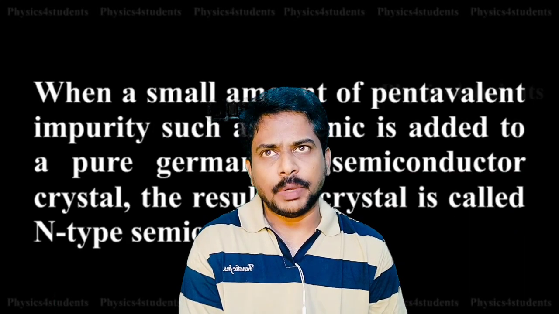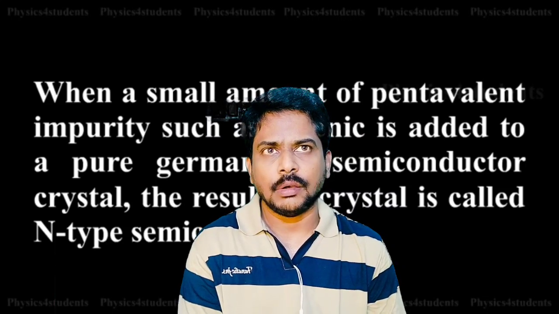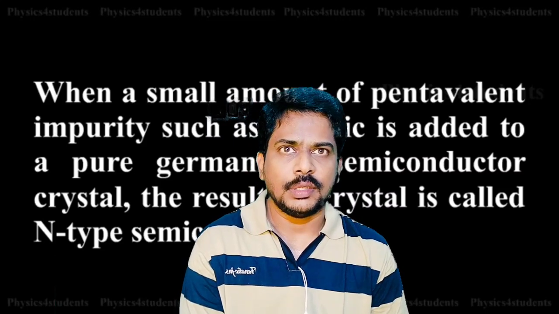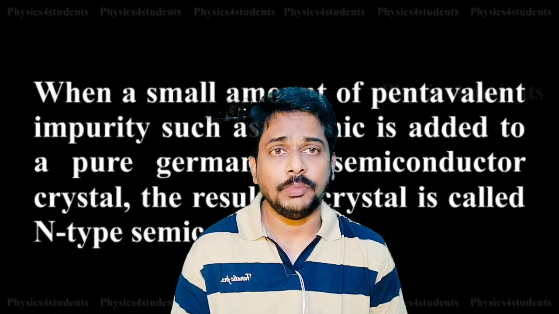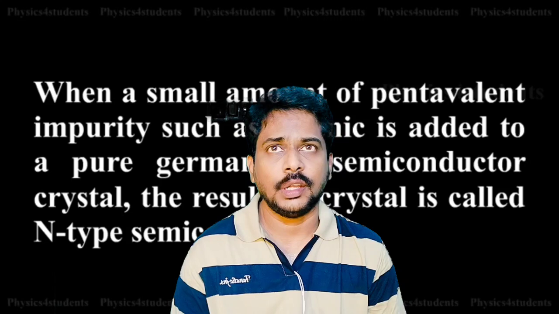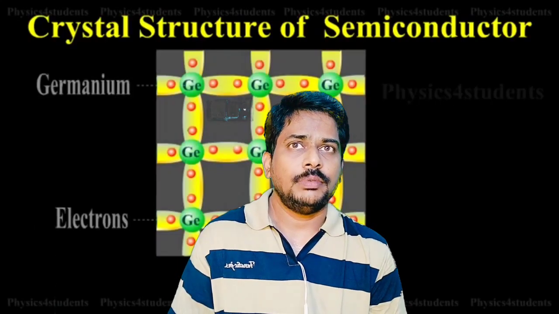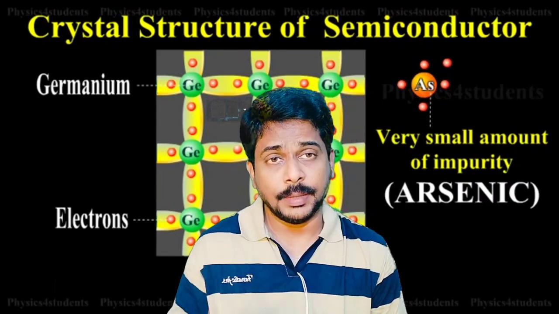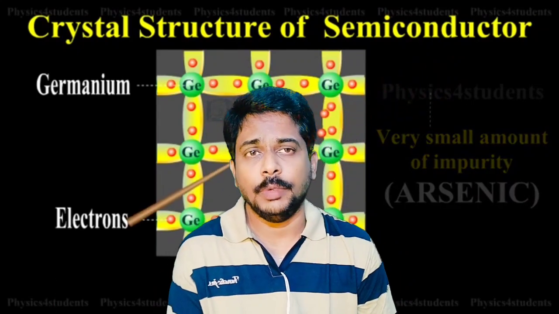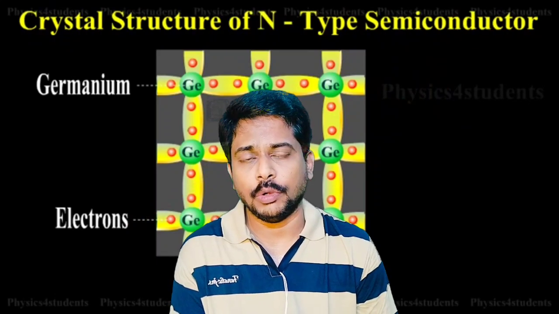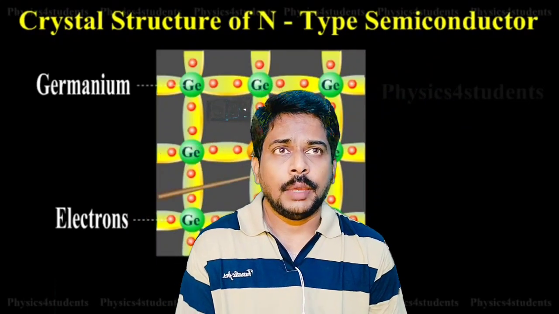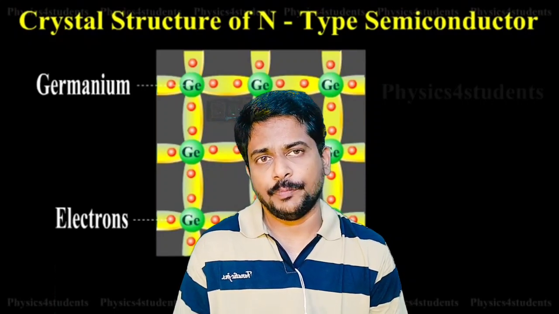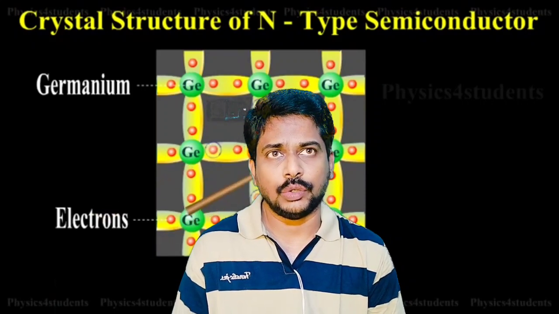When a small amount of pentavalent impurity such as arsenic or phosphorus is added to a pure germanium or semiconductor crystal, the resulting crystal I call an n-type semiconductor. Why do I call it an n-type semiconductor? Germanium is a tetravalent element belonging to the 4th group of the p block, and I am going to add a 5th group element which has 5 valence electrons.